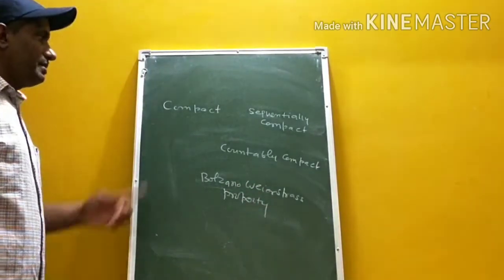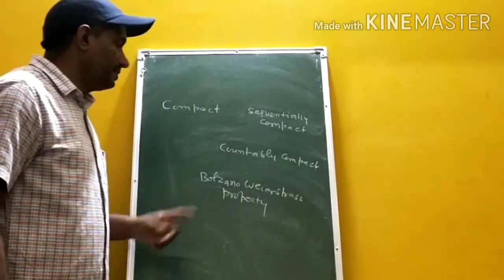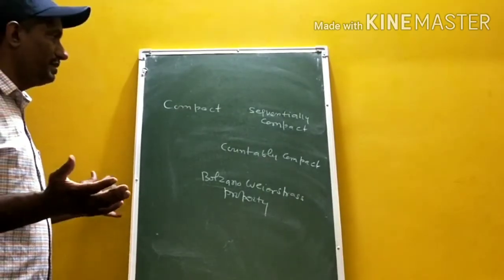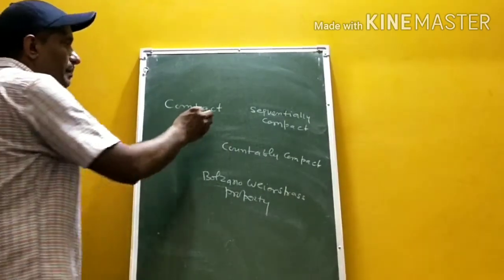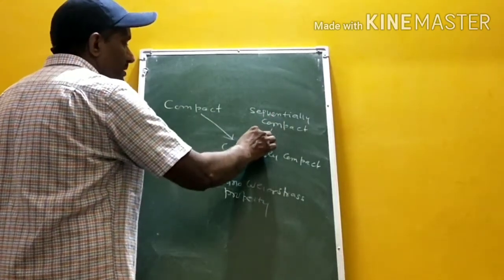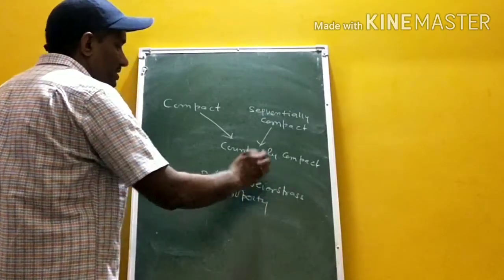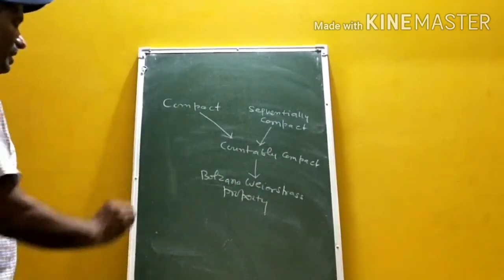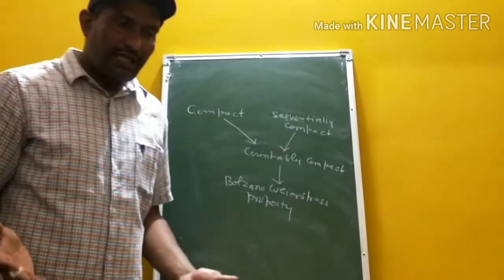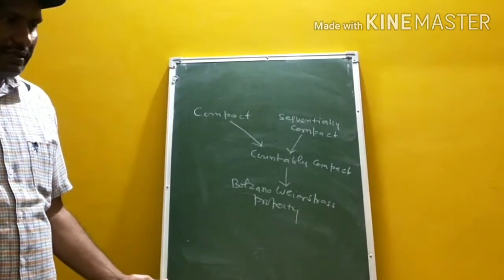In metric space, compact, sequentially compact, countably compact, Bolzano-Weierstrass all are equivalent. But in topology, they are not equivalent. Compactness implies countably compact, sequentially compact gives countably compact, and countably compact gives Bolzano-Weierstrass property. Now, every metric space is a topological space, but a topological space need not be a metric space.